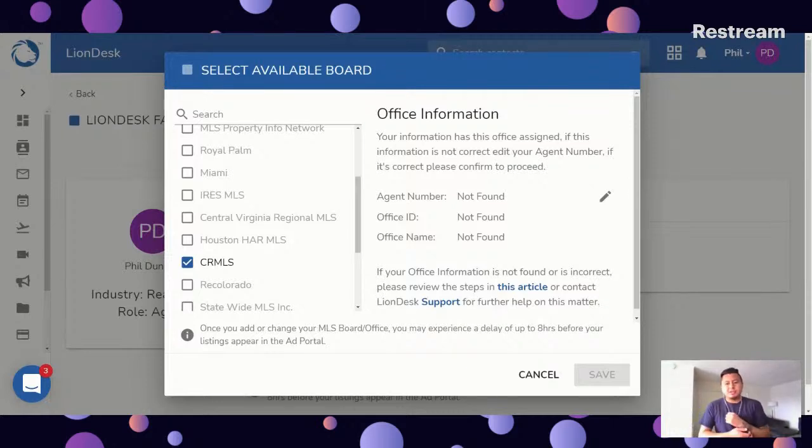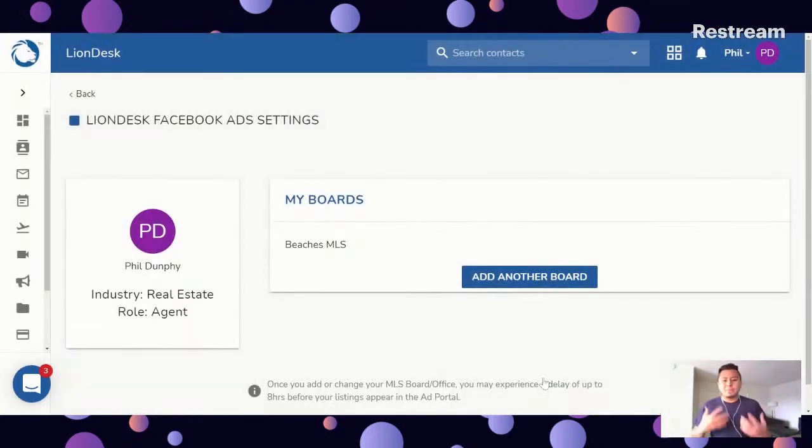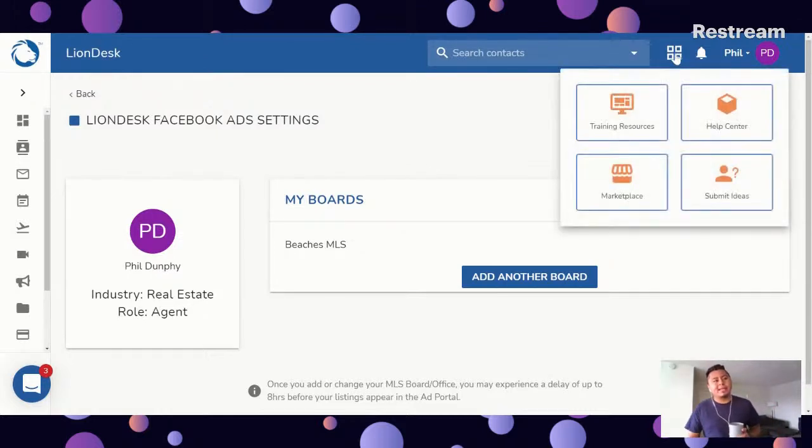Now, I do see a question here that we can go ahead and answer right now. If your MLS is not included, can we request Liondesk to contact? Yes, you can. So let's show you where you can go to submit that request. You want to jump into our online help center. If you look here in the upper right, you will see this 4-square icon. You want to click. Various resources here. I'll make sure to cover them later in this session, but you want to click on Help Center.